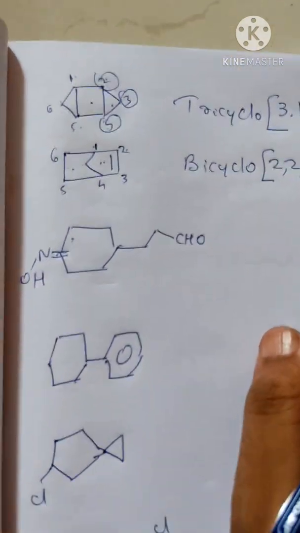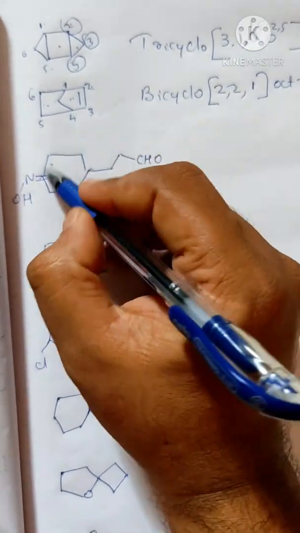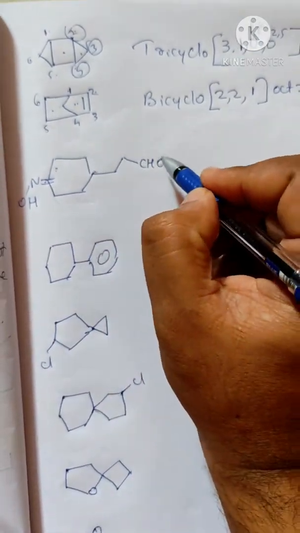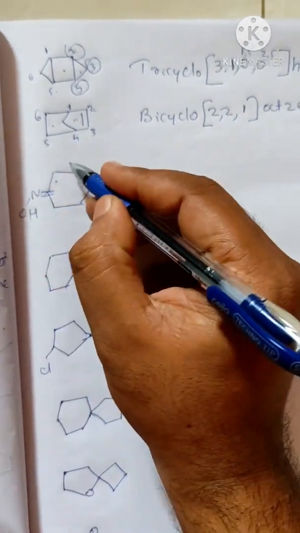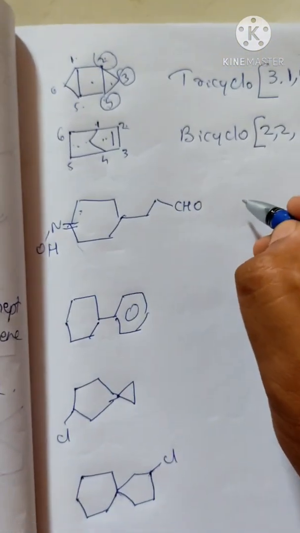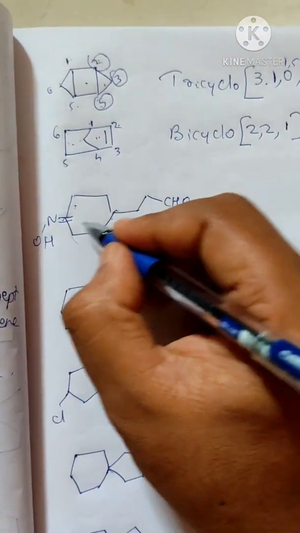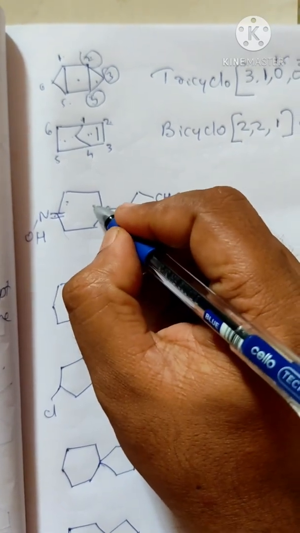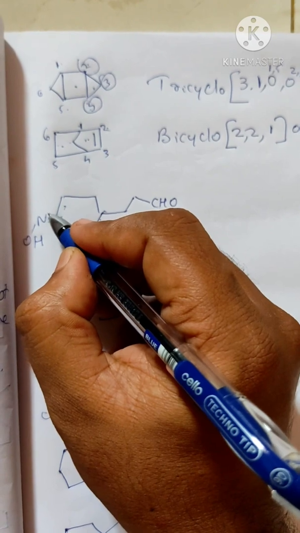Okay, next one, this. So the cyclic fused system is over. Now we are focusing on this one. We can see there is an alkyl chain and we have a cyclic chain. There is a functional group CHO which has more preference, so the alkyl chain will have more preference than the cyclic chain with another functional group. If you are seeing here, at the third position we have a cyclic chain. What cyclic chain? A cyclohexanyl chain. On that cyclohexanyl chain, at the fourth position, we have a hydroxyimino group.